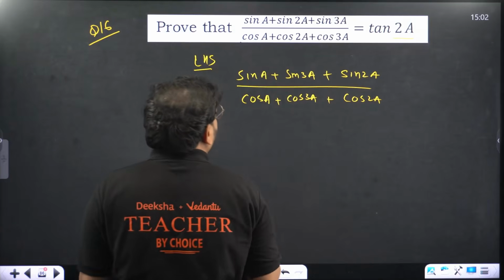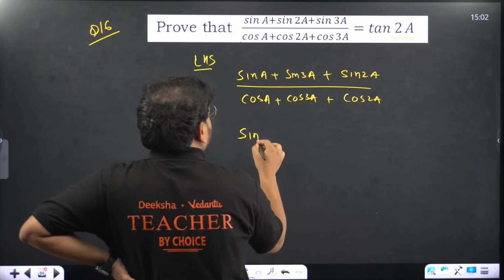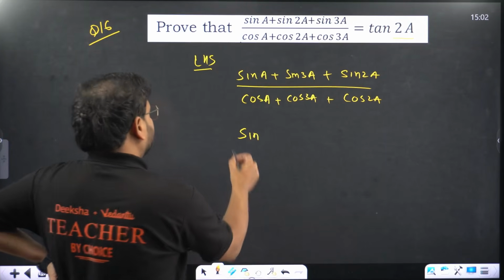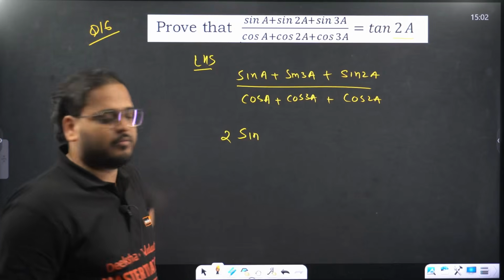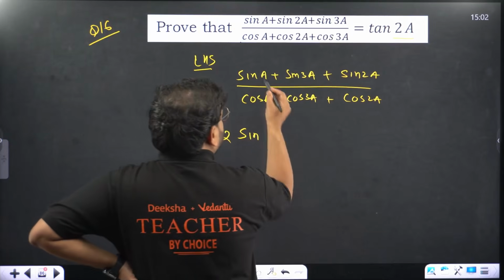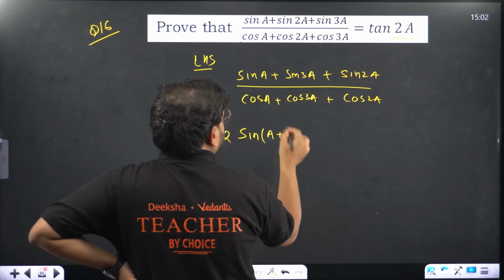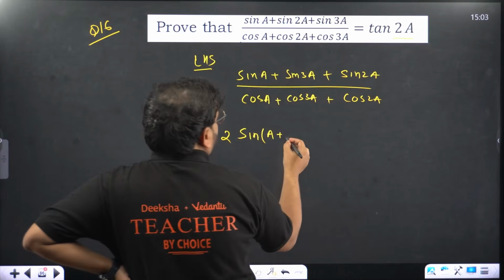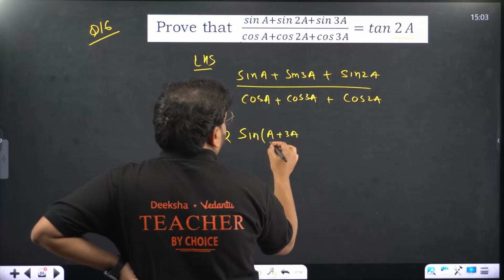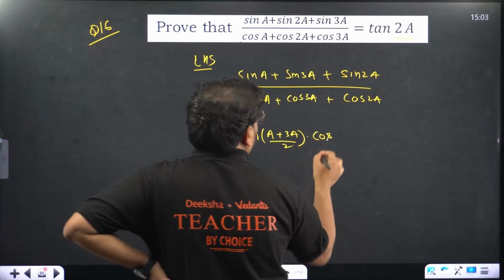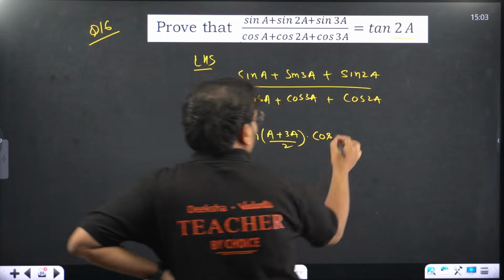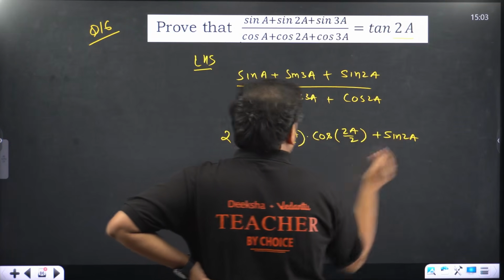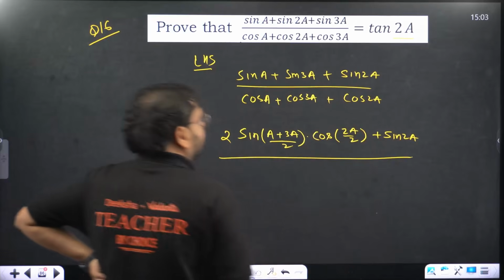The formula of sine A plus sine B shall be what? Sine A plus sine B. You'll have 2, of course, and you'll have sum of the angles, so A plus 3A by 2 and you'll have cos of difference of both, 2A by 2, plus sine 2A. That's the numerator.